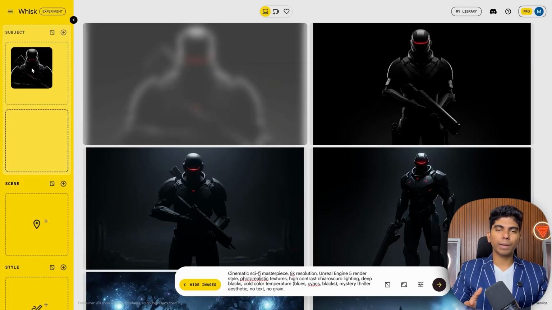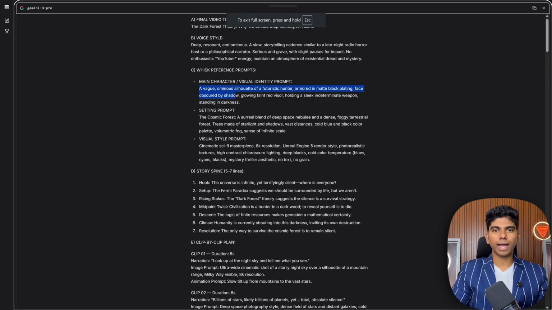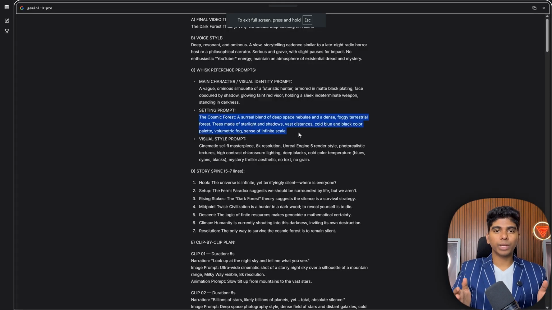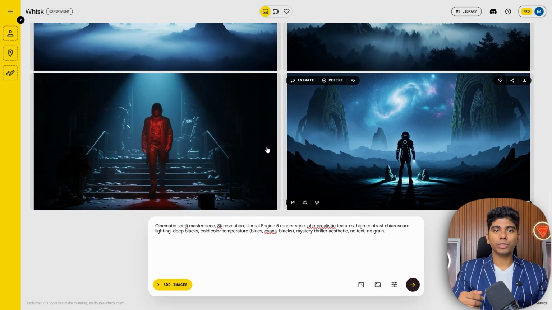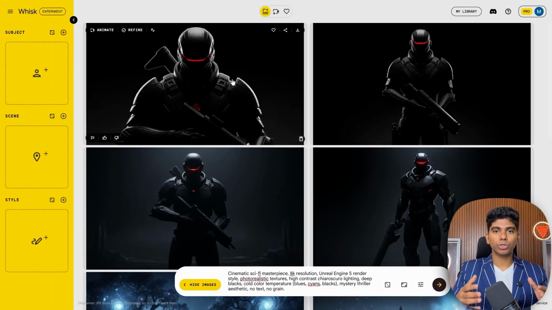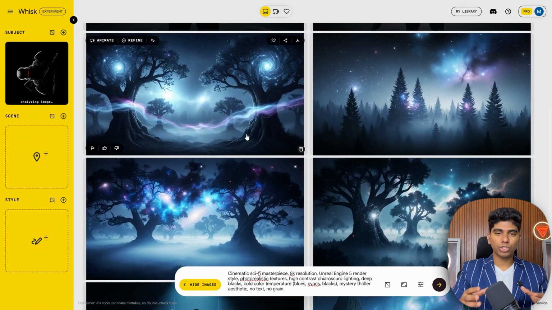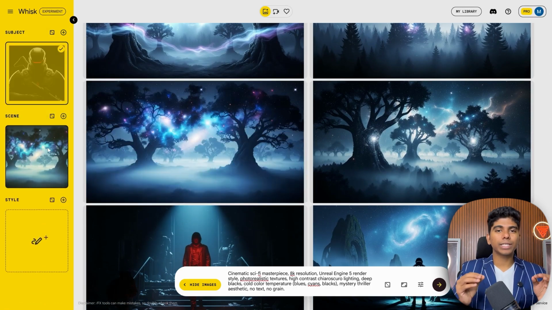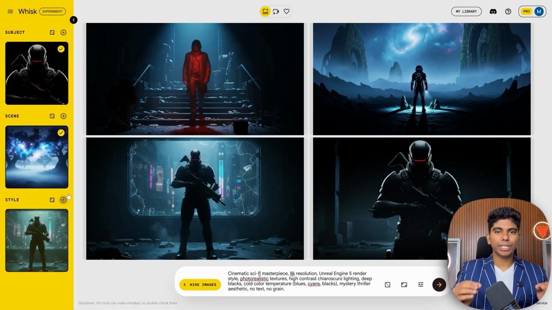To generate all the images, we're going to use Wisp. Here, we'll have access to a completely free and unlimited high-quality image generation model. To use it, first we're going to paste one by one the prompts for the main character, the scene, and the style. Once we've chosen these 3 images, what we're going to do is drag them into the fields on the left, into the ones they belong in. This ensures that every image that gets generated will keep the same main character, the same setting, and the same style, which is perfect for creating a story where everything stays consistent.